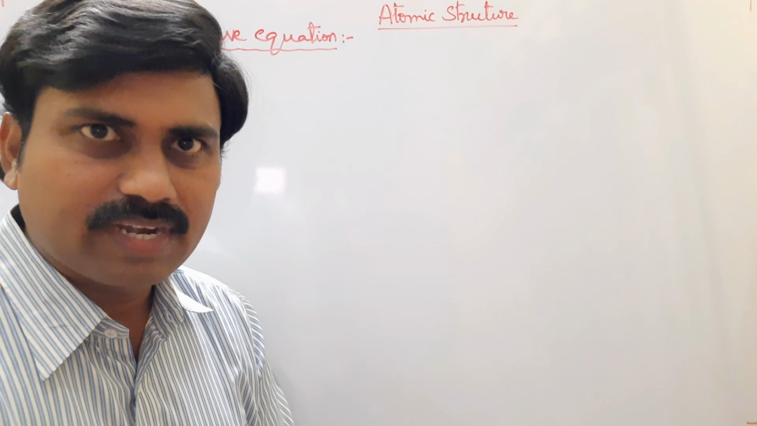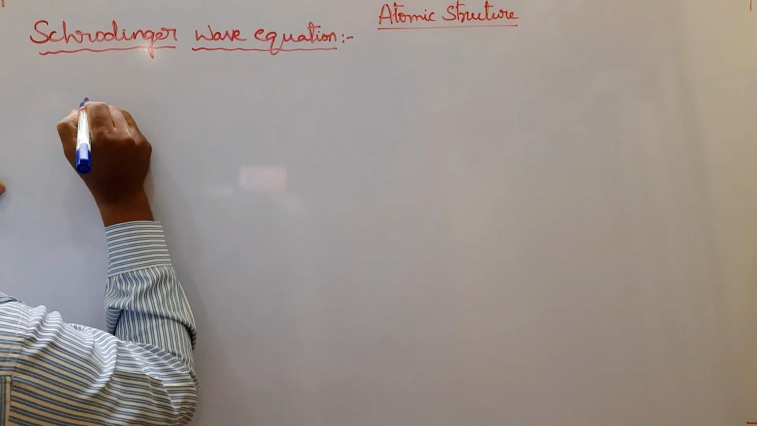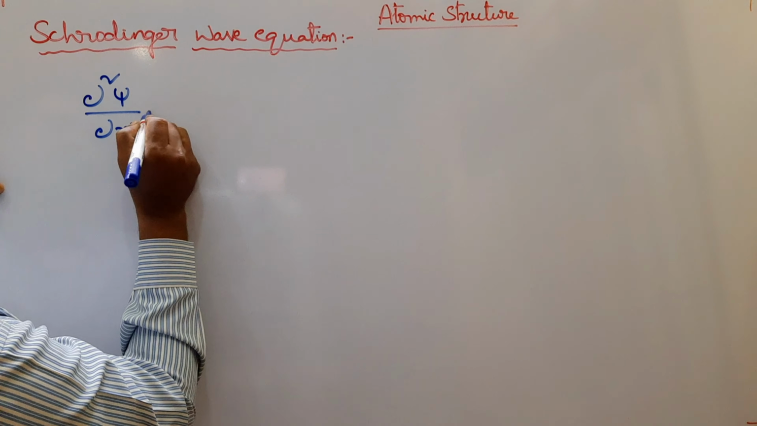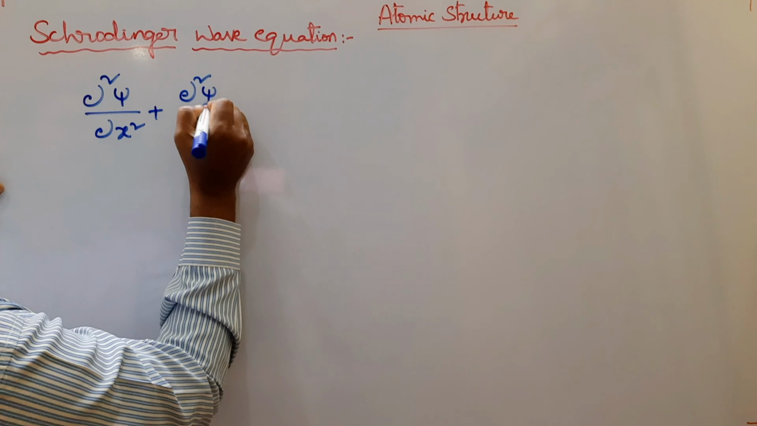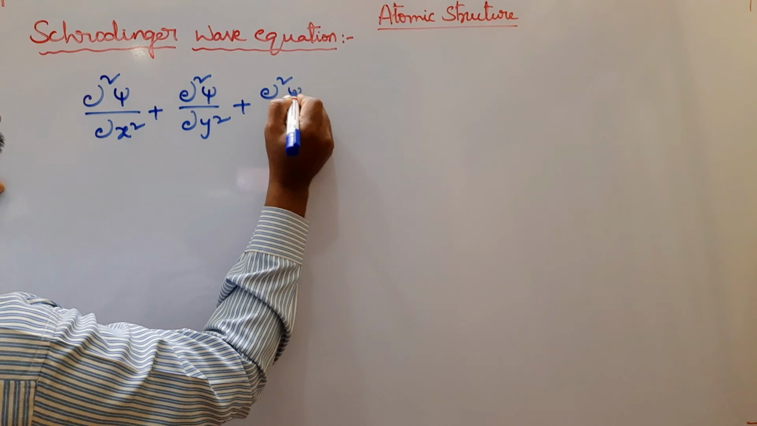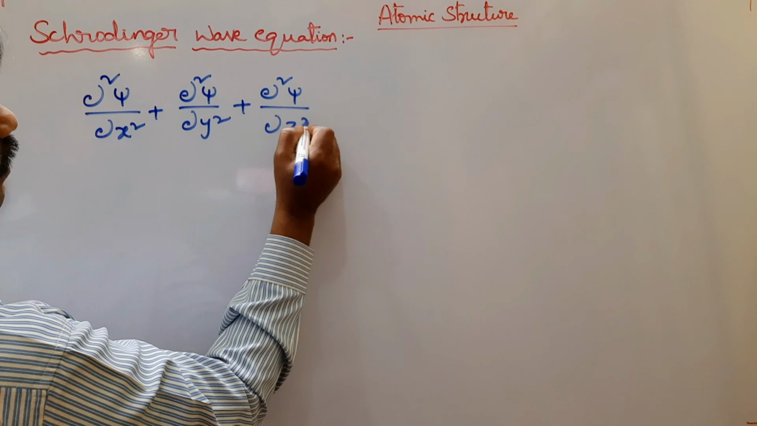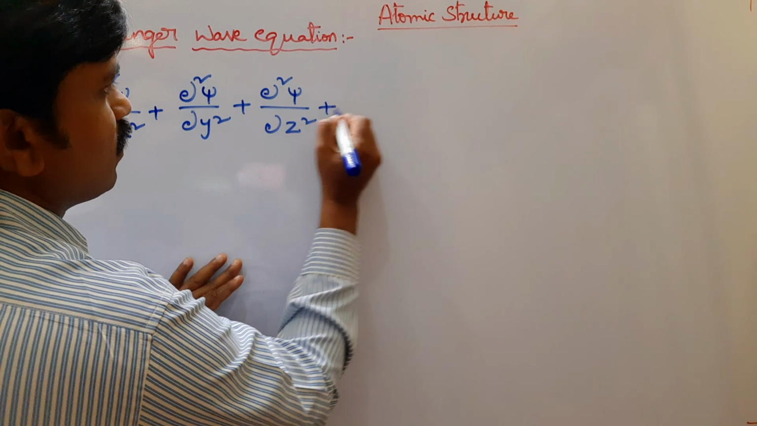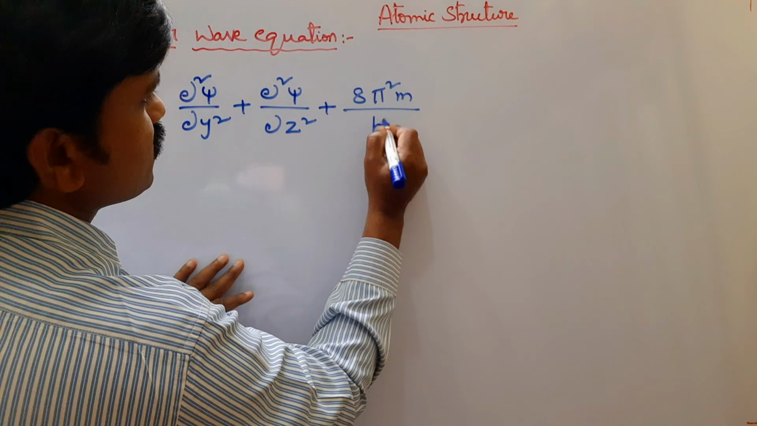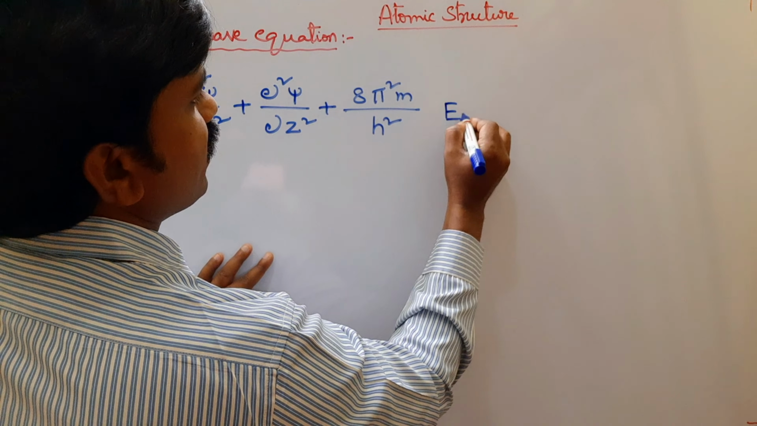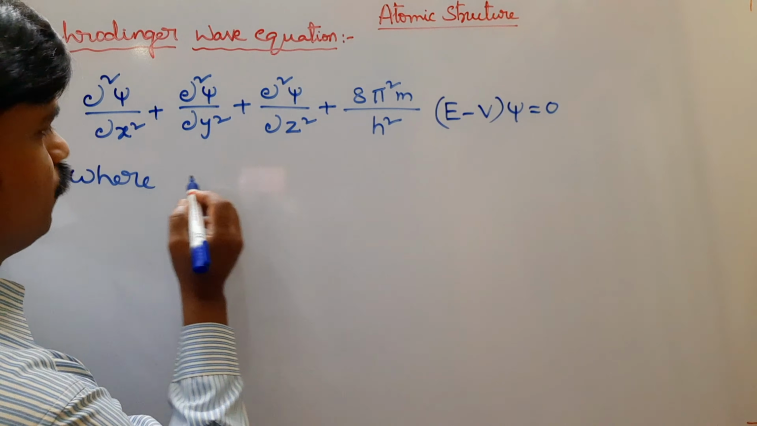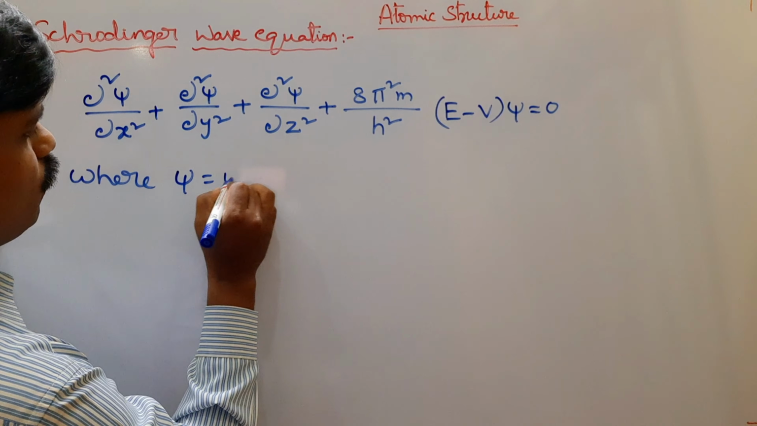Schrödinger equation is written as: dou square psi by dou x square plus dou square psi by dou y square plus dou square psi by dou z square plus 8 pi square m by h square into (E minus V) into psi equal to 0, where psi is wave function,